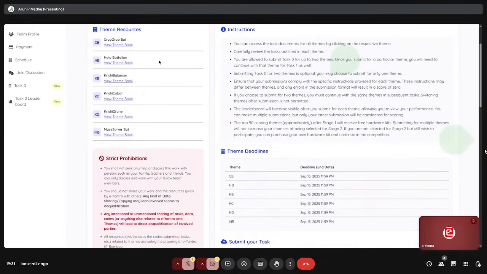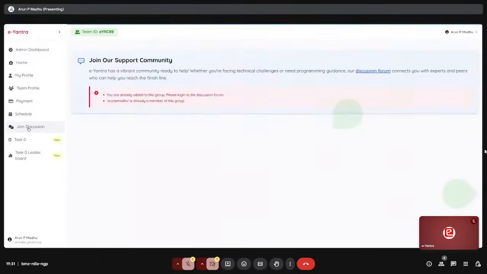We have shown you how to ask queries regarding each of the things, like the discussion forum and everything. But still, if you face difficulty, for example, when you are going to the discussion forum and you are not able to find it, then you can put your query to the help desk, that is helpdesk@e-yantra.org. In that email ID, you can post the query regarding how to join the discussion forum and how to continue from there onwards.